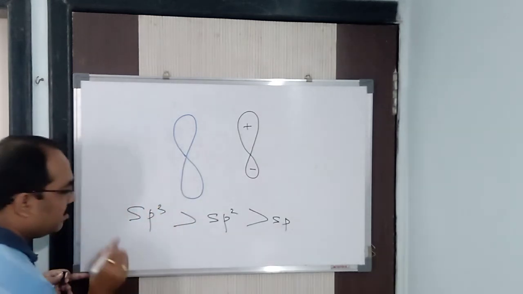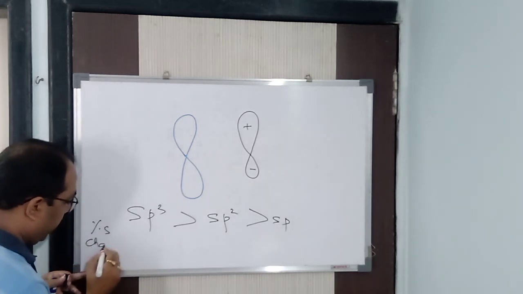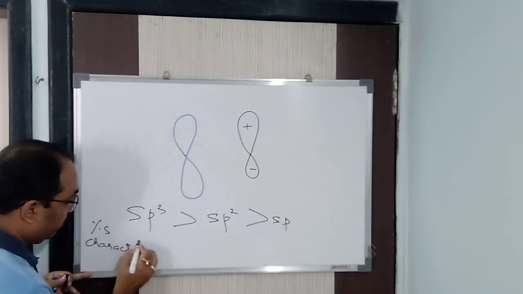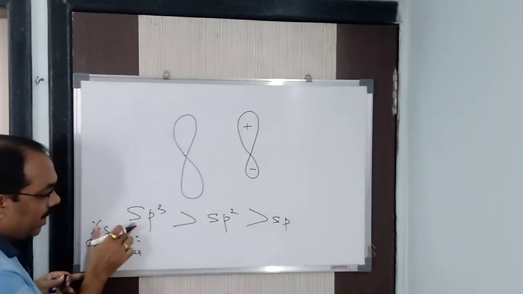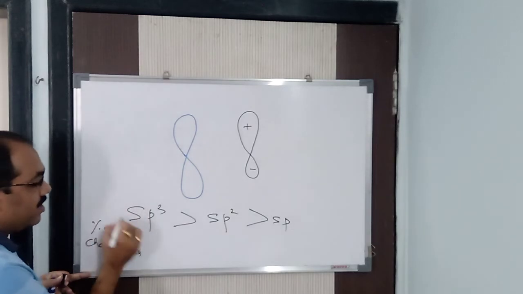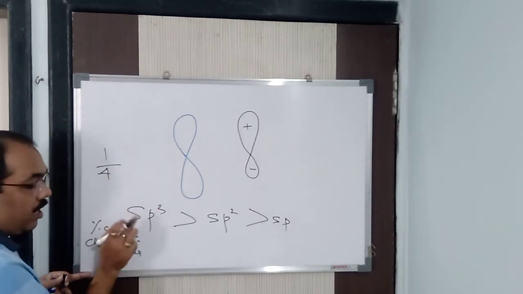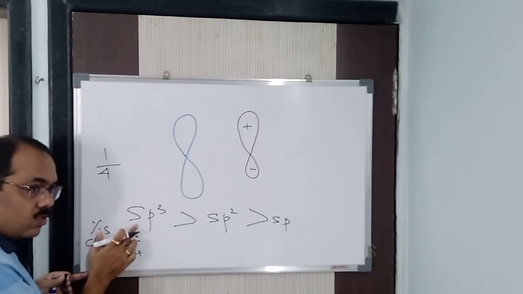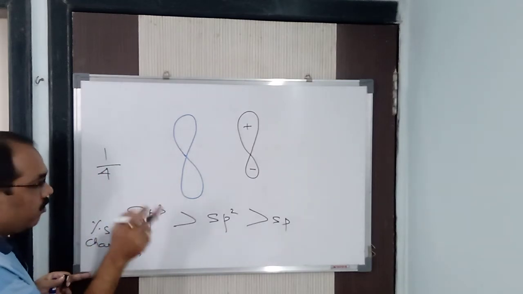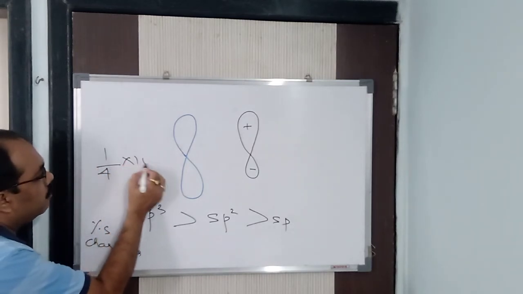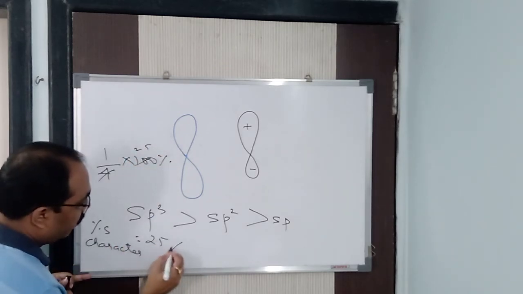Clear? So for sp3, see how to calculate the percentage of s character. How do we calculate? In sp3, how many orbitals do we have in total? 4: 1 s and 3 p. So s is how many here? 1. So 1 by the total, which is 4. So the s character I am calculating is 1 by 4 into 100%. How much do you get? Nothing but 25. So here it is 25%.